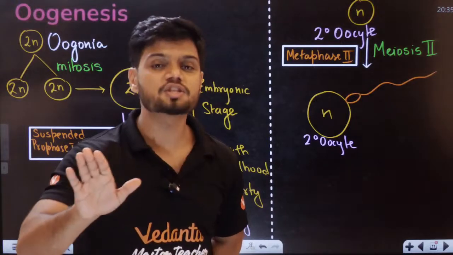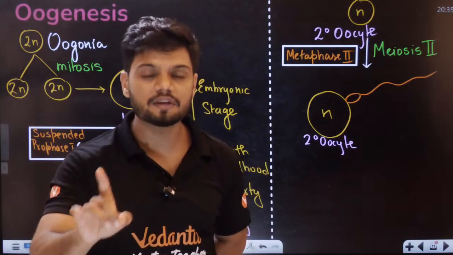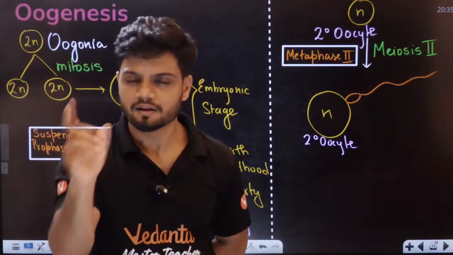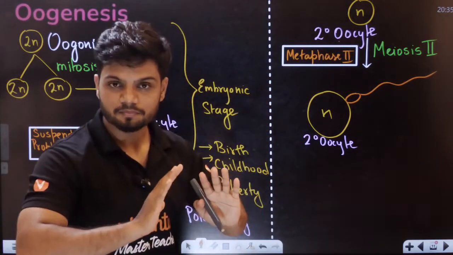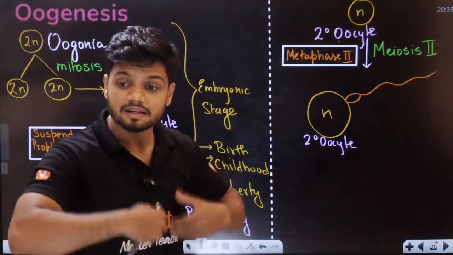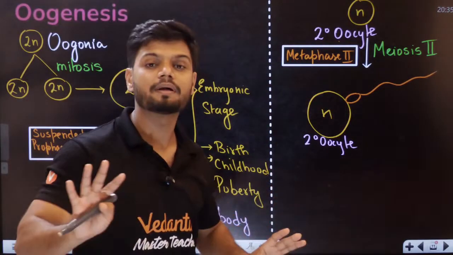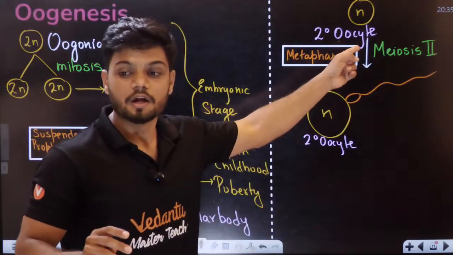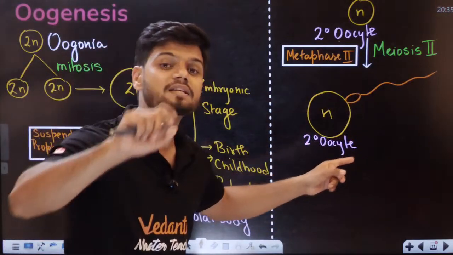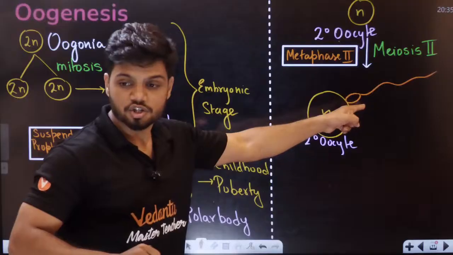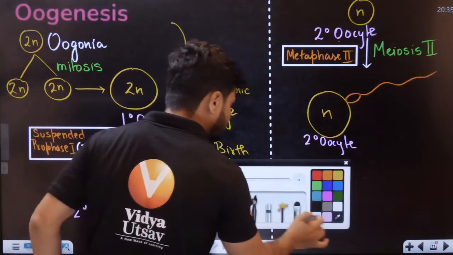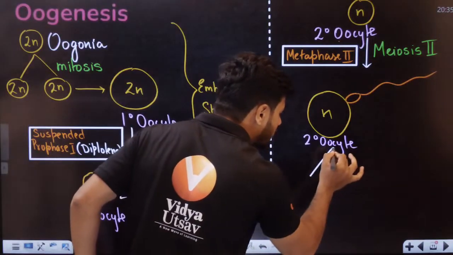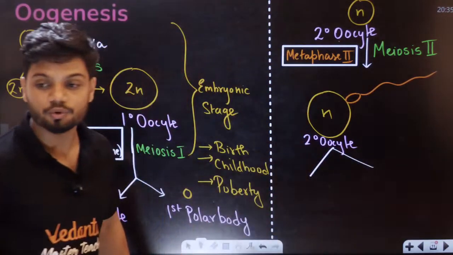Every monthly cycle, this secondary oocyte is released as such in the menstrual cycle. But if there is fertilization, this meiosis 2 is finally over, and this will give rise to two cells actually.